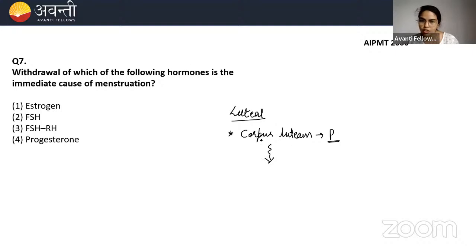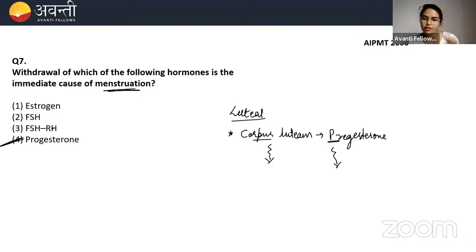So there is a sudden drop in progesterone, and the next step that happens is menstruation. Whether menstruation will happen or not depends upon the corpus luteum's presence. If there is a presence of corpus luteum, it indicates pregnancy, with continuous release of progesterone. When there is no fertilization, no corpus luteum, no progesterone, then there is a sudden fall of progesterone and menstruation occurs.